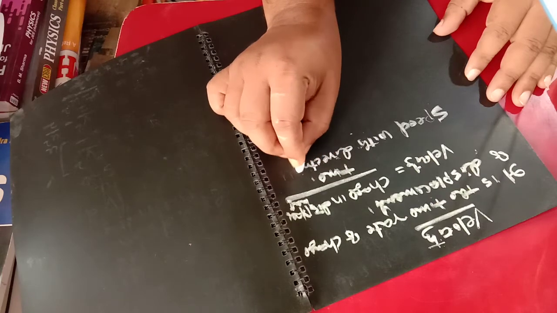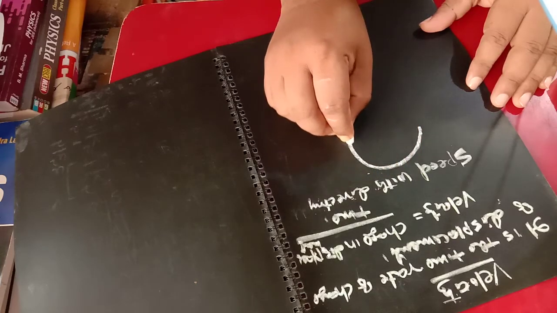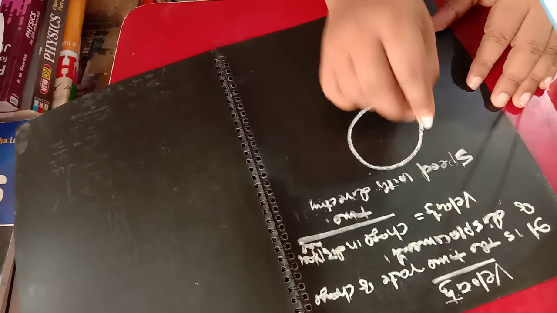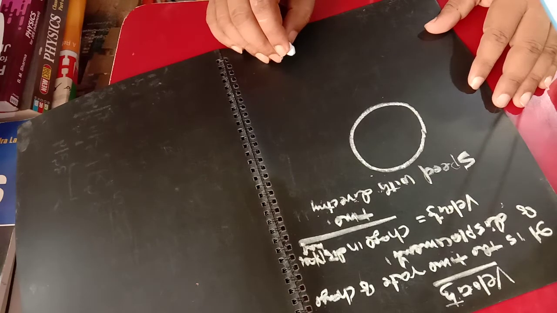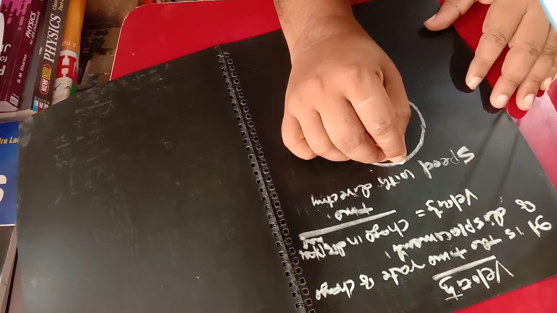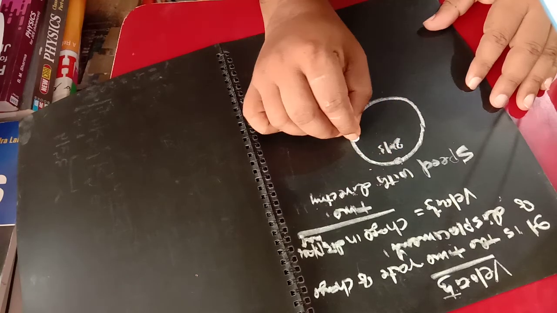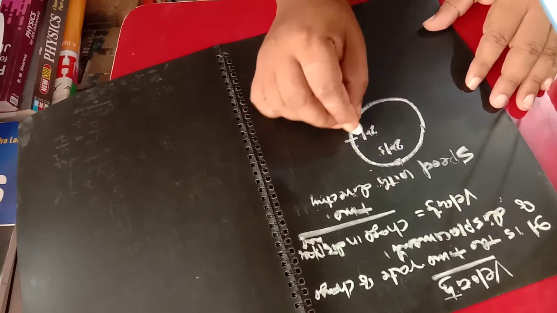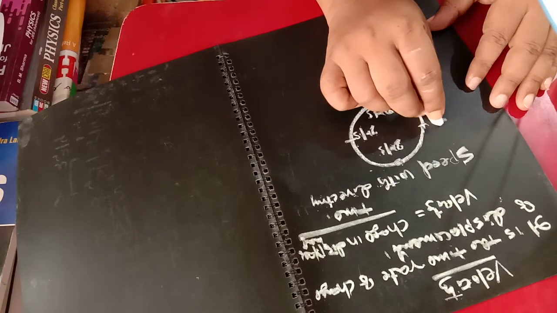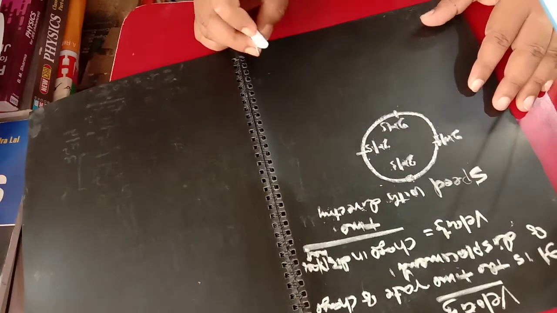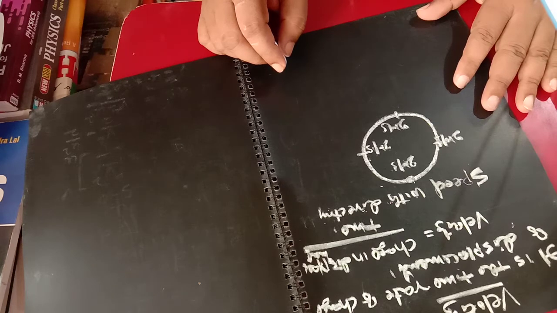I am giving a simple example and you will understand. Suppose a body is moving in a circular path. Here the speed is 2 meter per second. Here also 2 meter per second. Here also 2 meter per second. And here also 2 meter per second. Everywhere we find that the magnitude of speed is 2 meter per second.